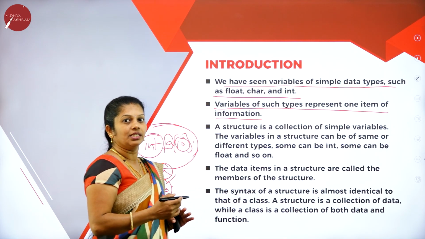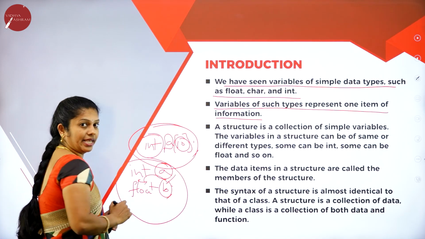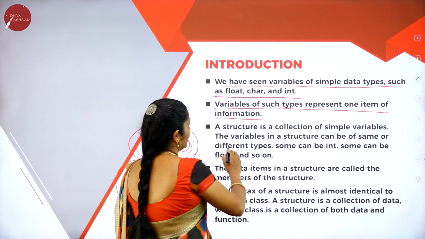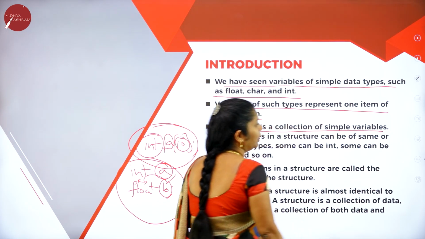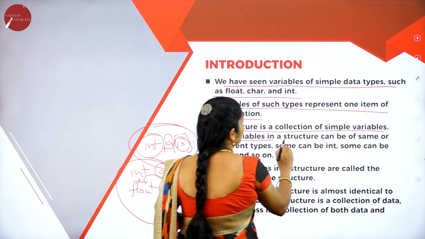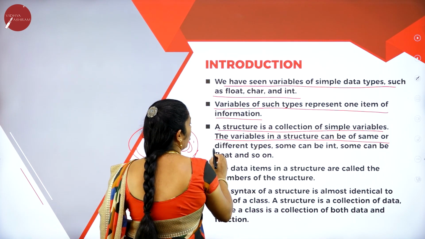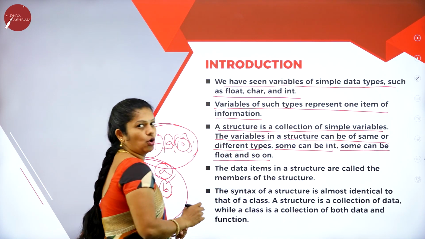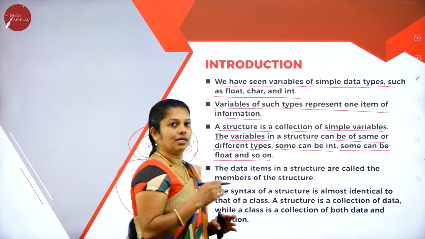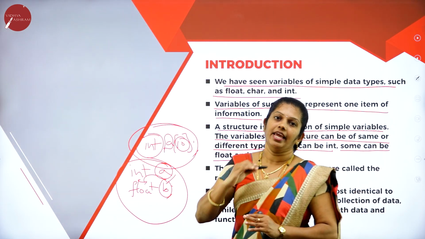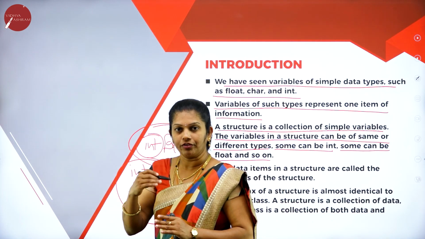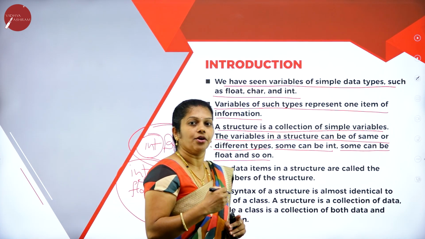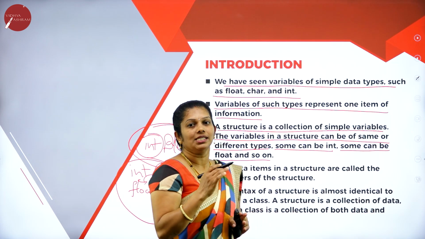Whereas structure is a collection of heterogeneous elements, or all the elements are of different data types. A structure is a collection of simple variables. The variables in a structure can be of the same or different types. Some can be int, some can be float, and so on. For example, if I consider a student structure, name is of type character, register number of type integer, fees of type float. That means all the variables are of different data types. Then we use the structure concept.